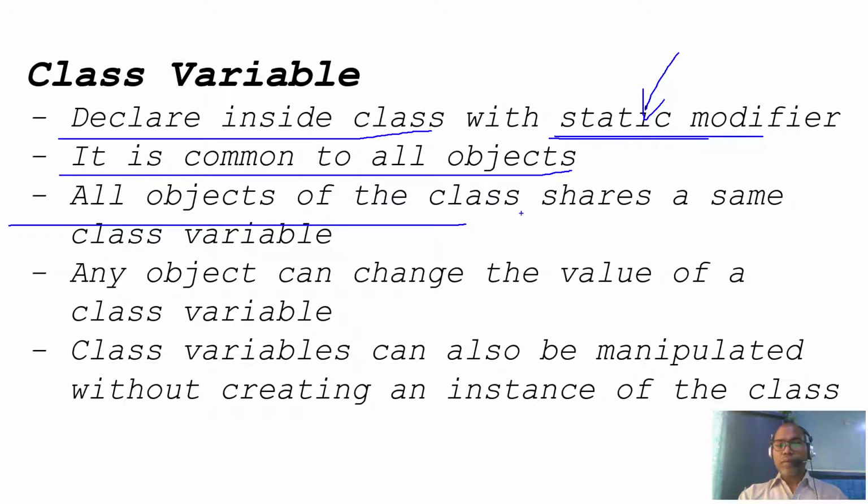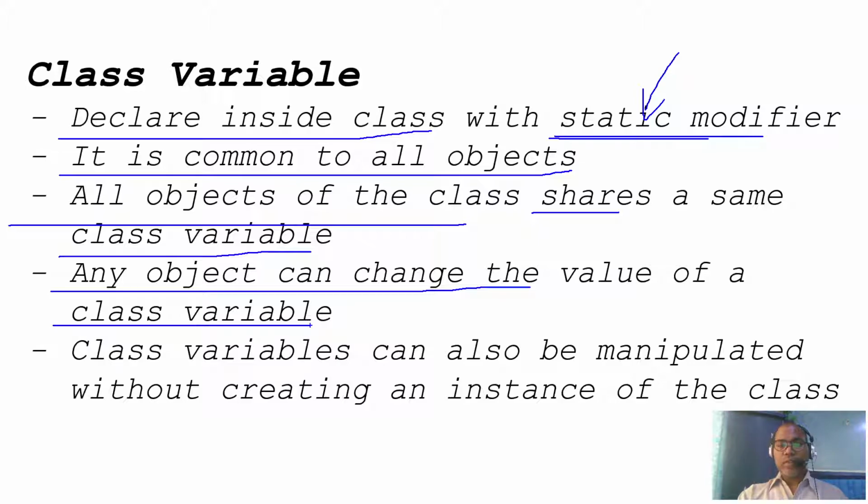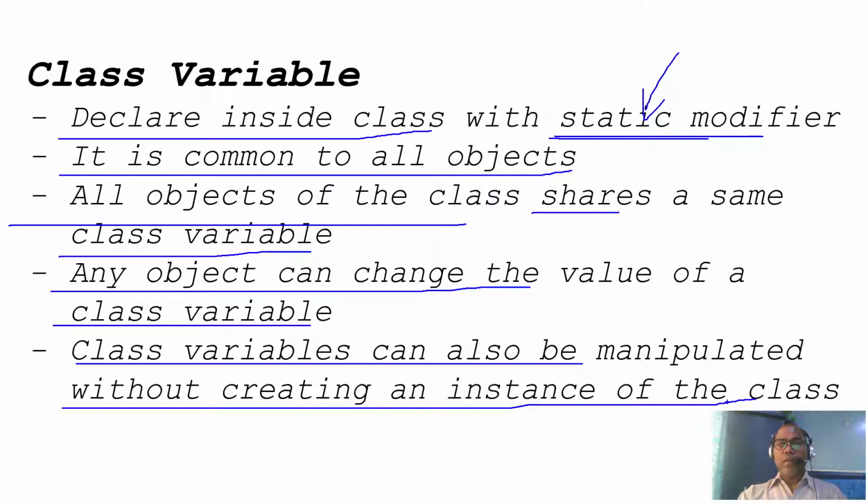All objects of the class share the same class variable. Any object can change the value of the class variable. If object1 changes the static variable value, all the objects get that same reflected value. A class variable can also be manipulated without creating an instance of the class. Even without creating any object, you can change it.